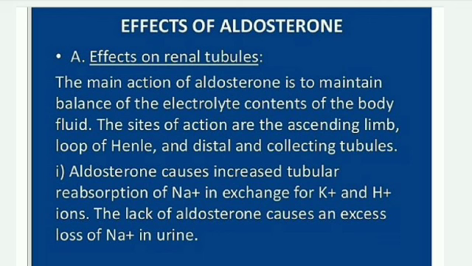Next, effects of aldosterone. First, effect on the renal tubules. The main action of aldosterone is to maintain the balance of the electrolyte contents of the body fluid. The sites of action are the ascending limb of the loop of Henle, and the distal and collecting tubules. Aldosterone causes increased tubular reabsorption of Na plus in exchange for K plus and H plus ions. The lack of aldosterone causes an excess loss of Na plus ions in urine.